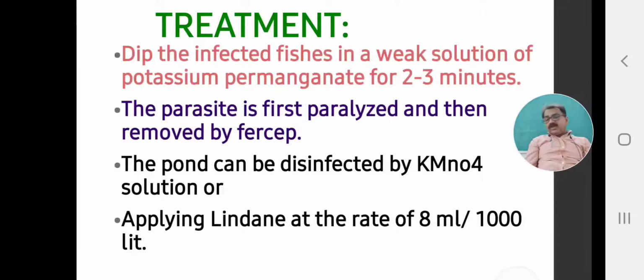But this is time consuming and crucial, because every parasite may not be properly removed, and the fish is also in a danger condition. For 5 minutes or 2 minutes it is outside the water, which is again dangerous. That's why it is not better, but there is another treatment.